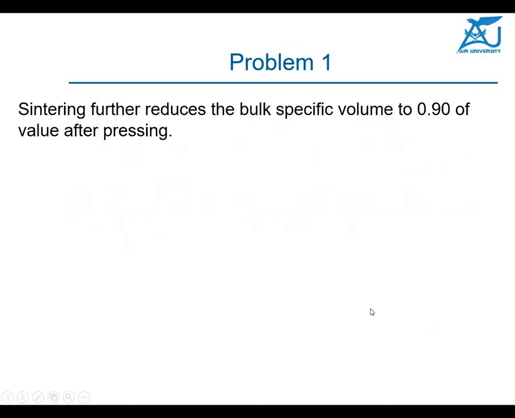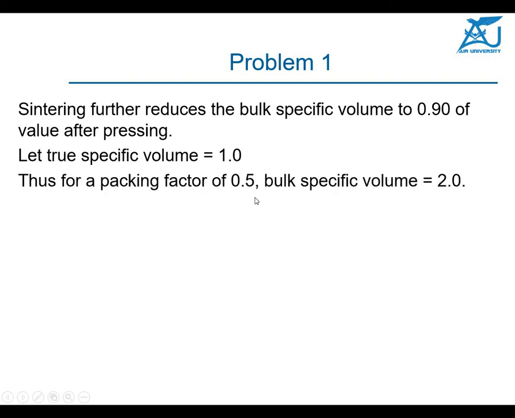So 2/3 means 0.667. Sintering further reduces, as I told you, 10%, which means reduced to 0.90 of the volume after pressing. Let's see: the true specific volume was 1.0. For a packing factor of 0.5, the bulk specific volume will be 1 over 0.5, that is, 2.0.